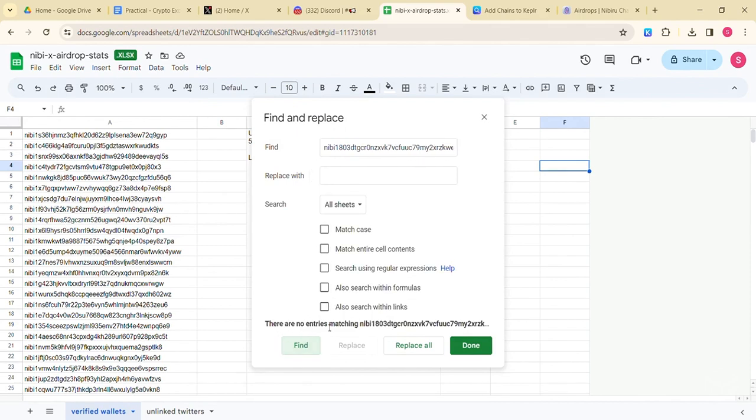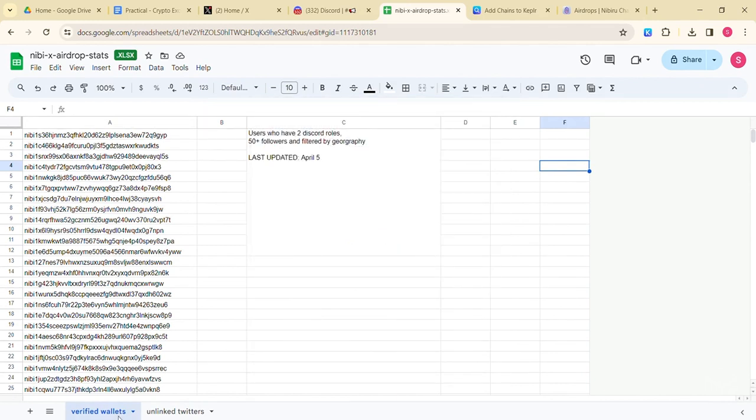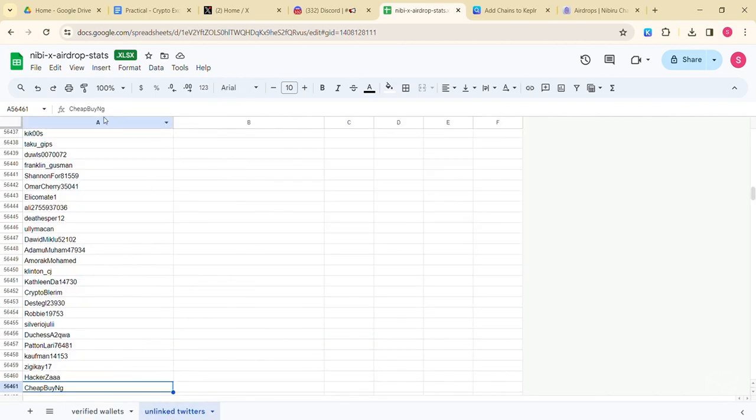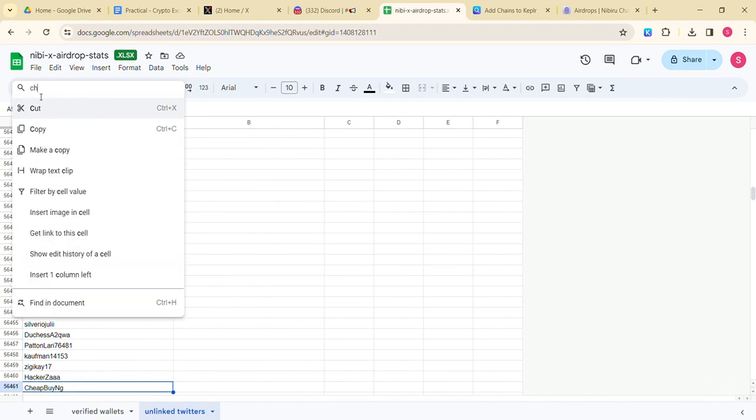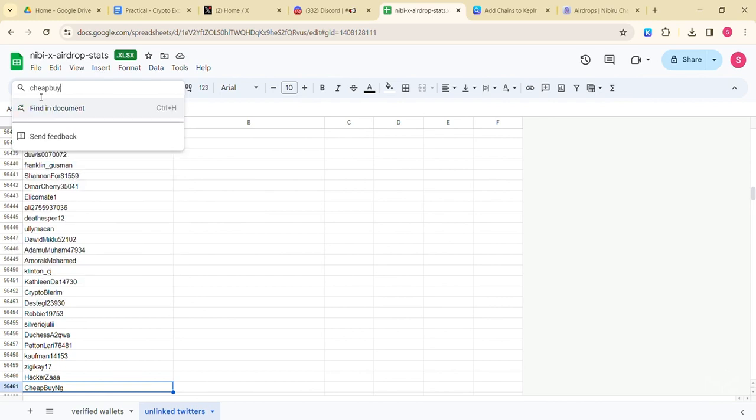Okay, now it says there are no entries matching the wallet address. There is also another tab on the Excel sheet that is Unlinked Twitter. So when we tap on this, the Twitter I used was cheap buy. Let's see, cheap buy.